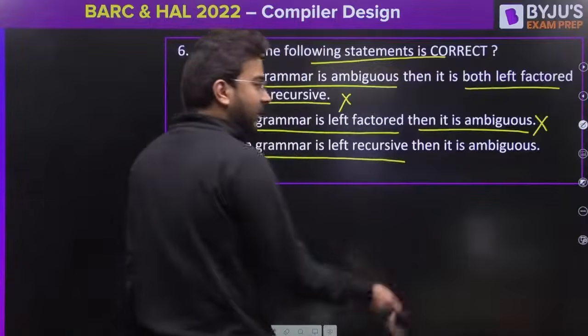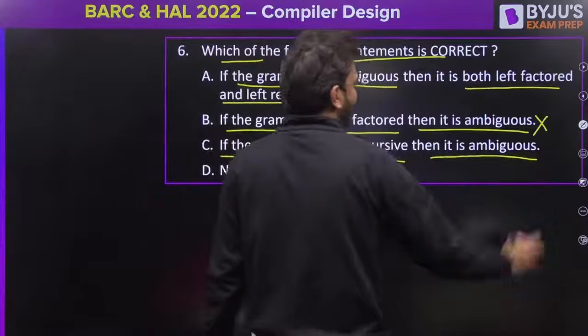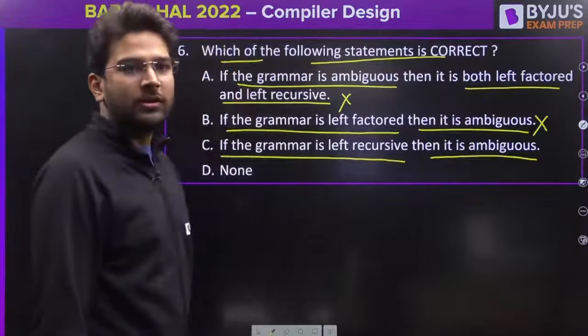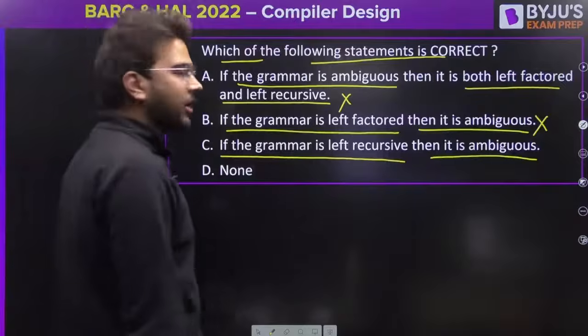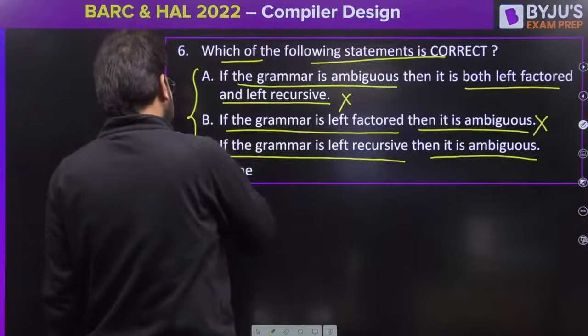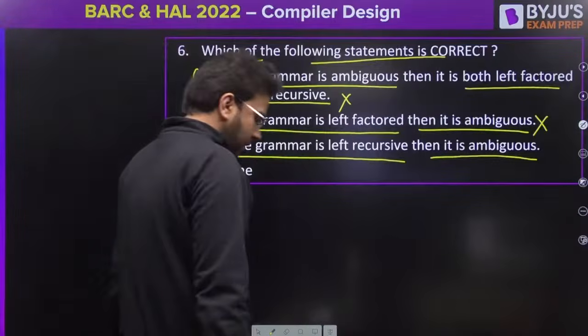If the grammar is left recursive, then it is ambiguous. No, this is also incorrect. So all 3 are incorrect here. Option D is the correct answer.